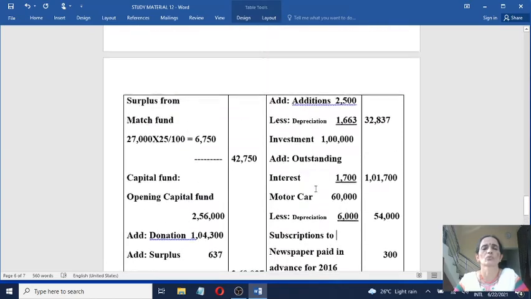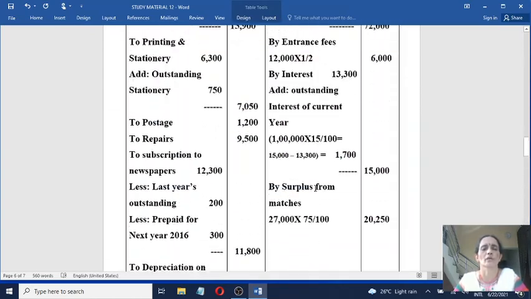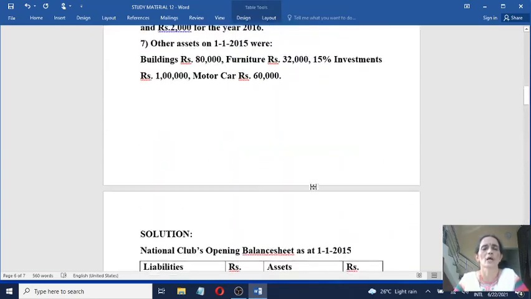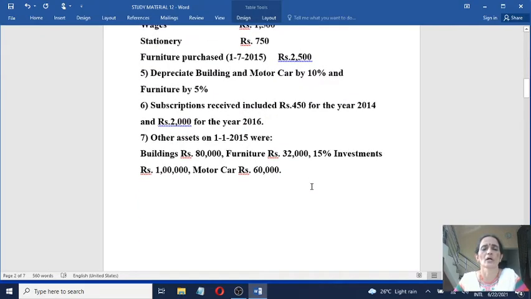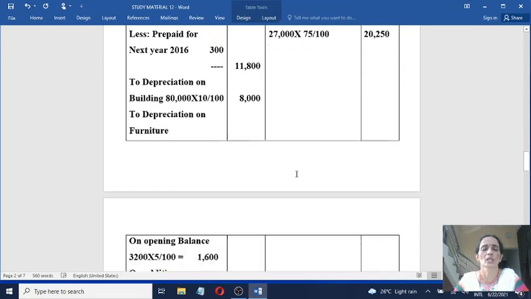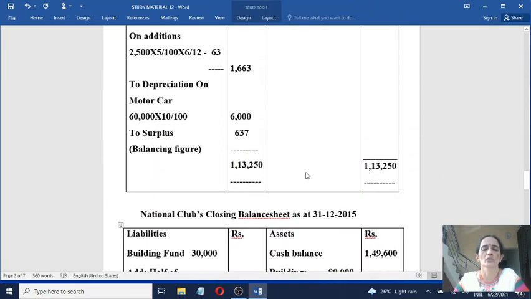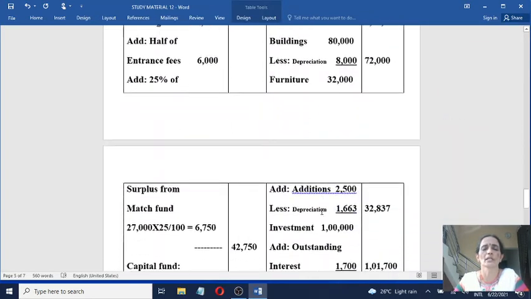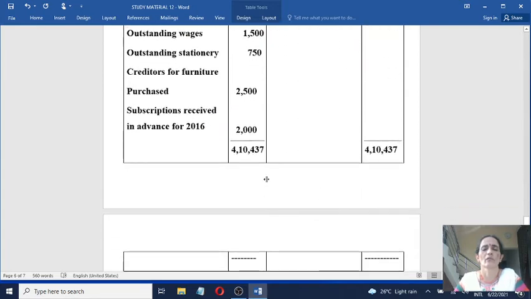Now again go through the question. See that no items are left out. All items have been recorded now. Now total the balance sheet. Closing balance sheet you have to total now. When you total it, you will get a total of 4,10,437 on both the sides.